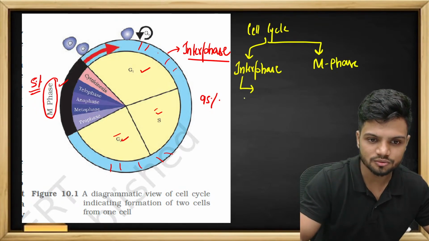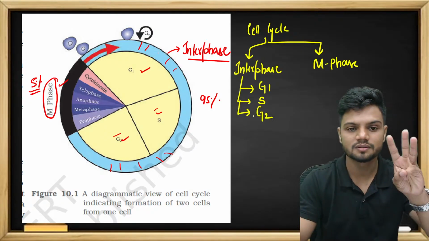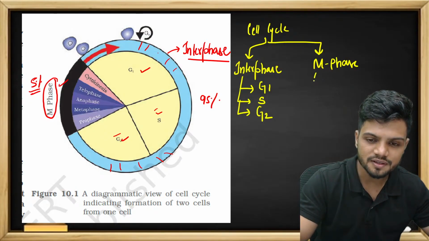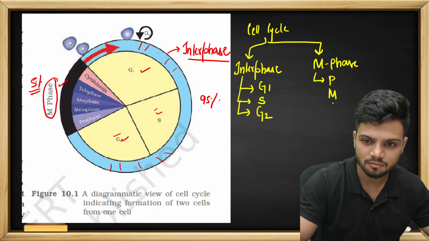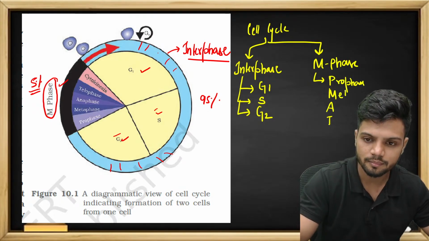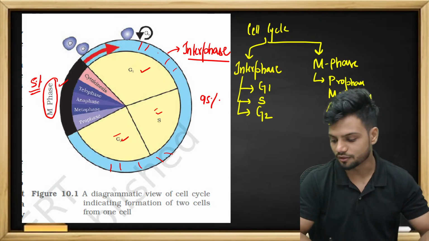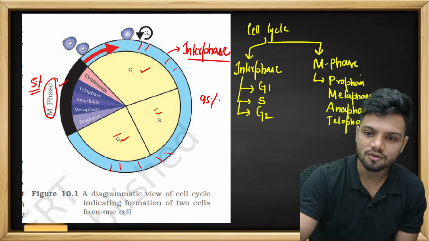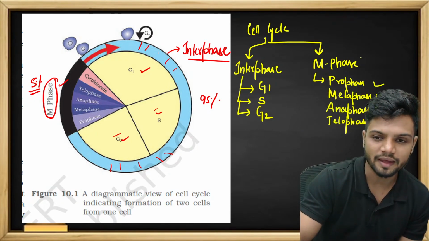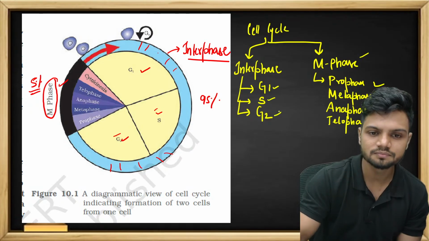Interphase is divided into 3 different categories again. First is G1, then S, then G2. 3 different phases in interphase. The M phase is divided into something called PMAT. That is Prophase, Metaphase, Anaphase and Telophase. 4 different phases when it comes to the M phase, 3 different phases of the interphase.